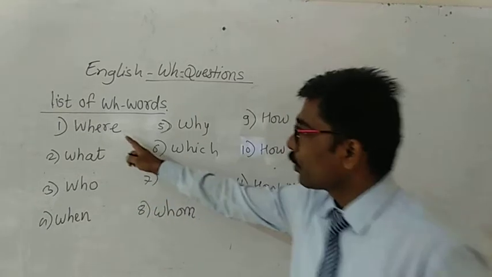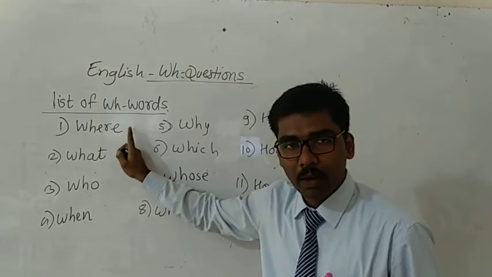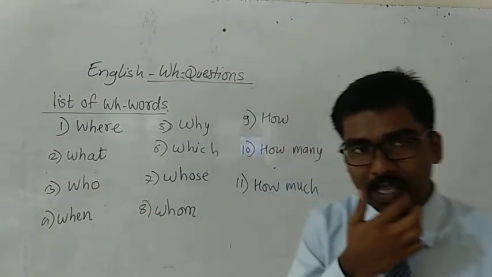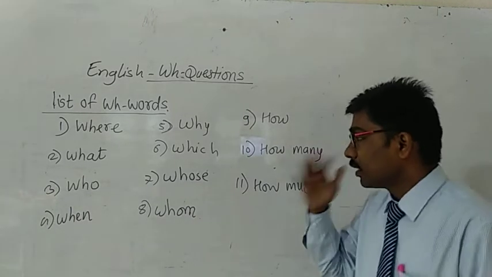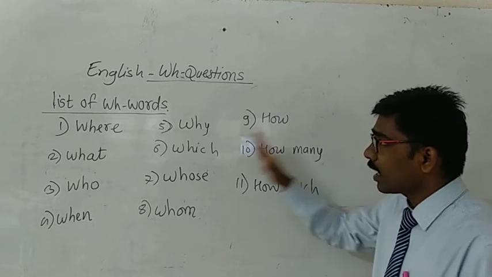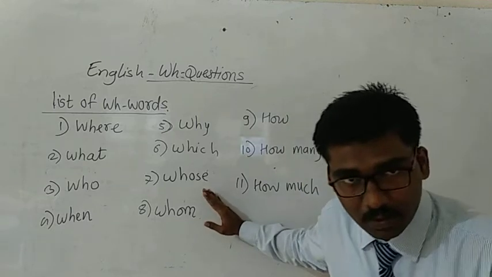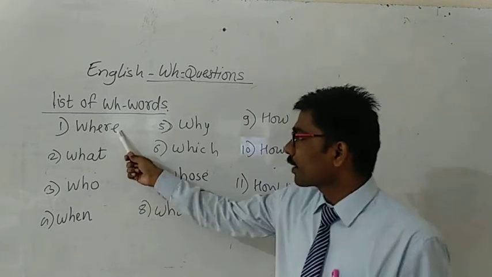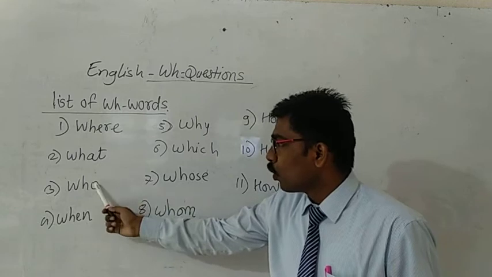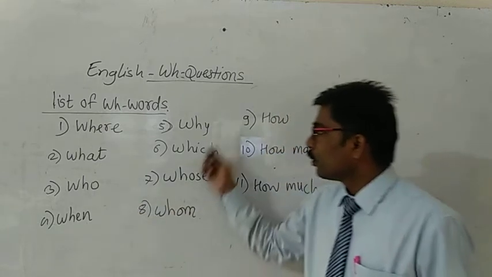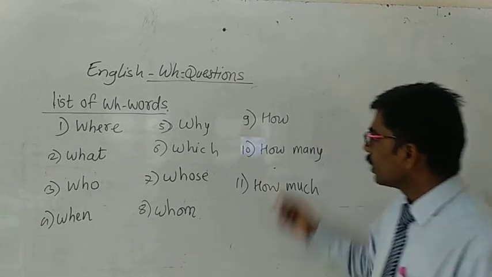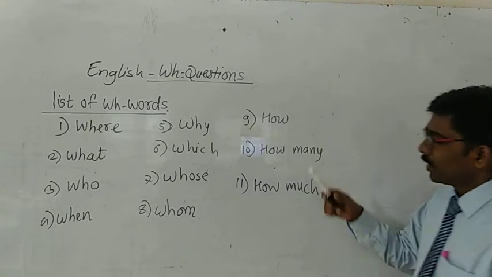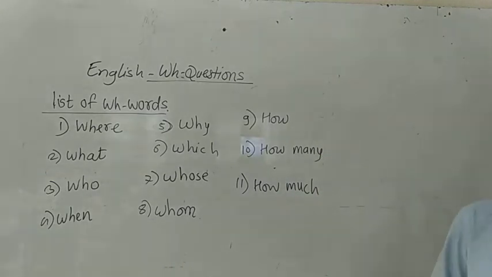Where is written Raman Kota? Where is that? Okay. So now, dear students, these are WH words: where, what, who, when, why, which, whose, whom, how many, how much.